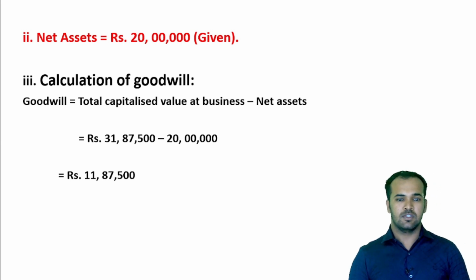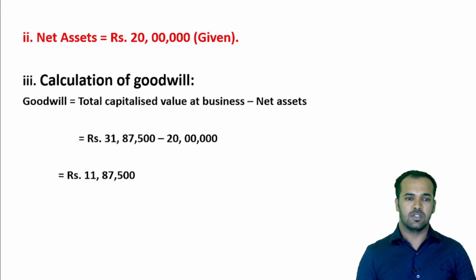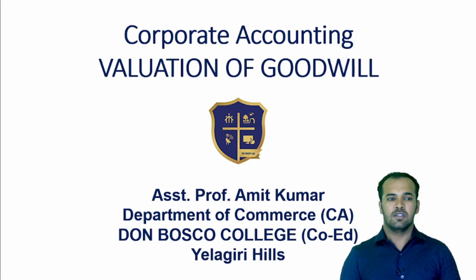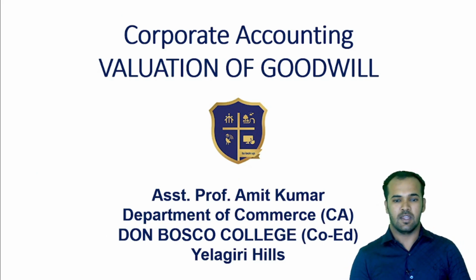So these are the three different methods to find the value of goodwill under valuation of goodwill. The first one is average profit method, the second one is super profit method, and the third one is capitalization method. So in this session I'll conclude on the topic valuation of goodwill. In the next session I'll be taking up the topic valuation of shares.